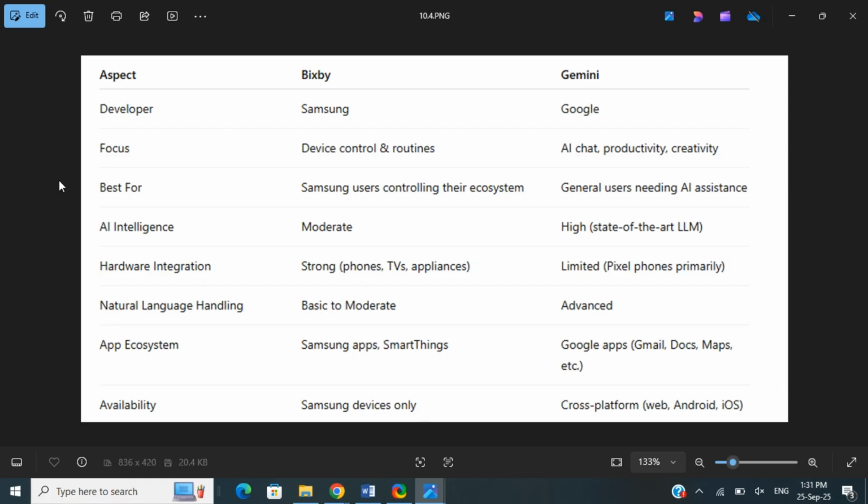So they are available on Android, on iOS, and all other platforms as well. So it's not restricted to Google or Pixels, the way Bixby is restricted to Samsung devices only. So these are the basic differences and comparisons between these two platforms.